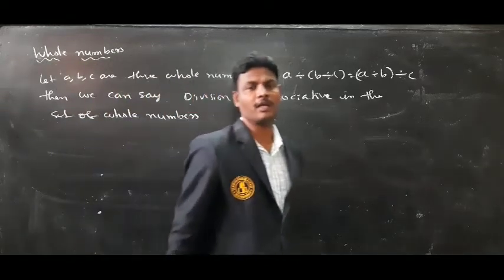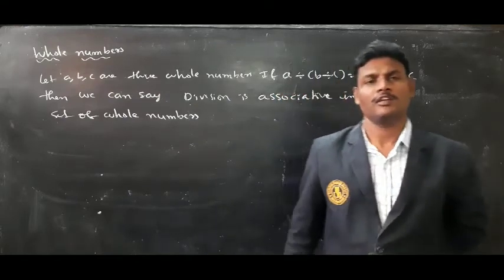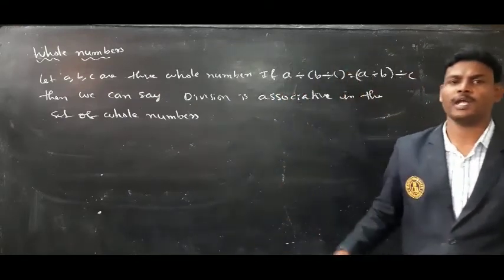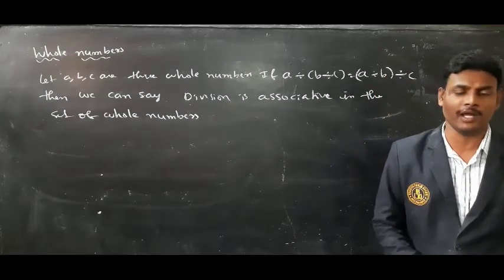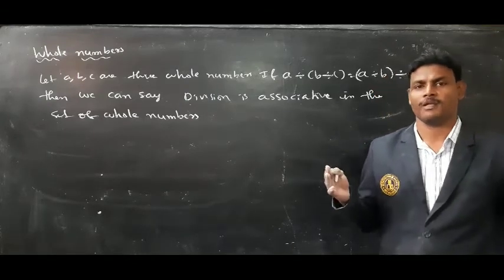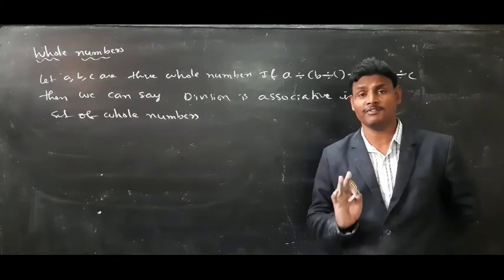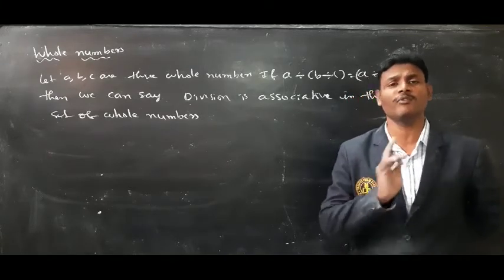Let a, b, c be three whole numbers. If the result of a divided by b and divided by c is equal to a divided by b divided by c, then we can say division is associative in the set of whole numbers.